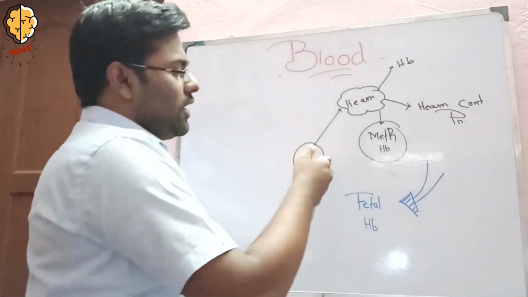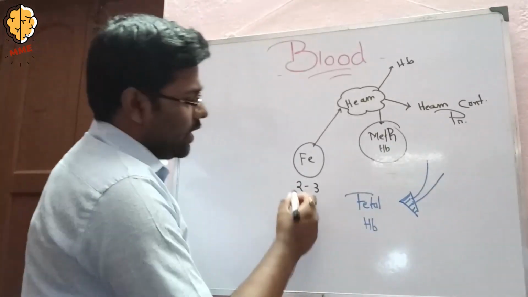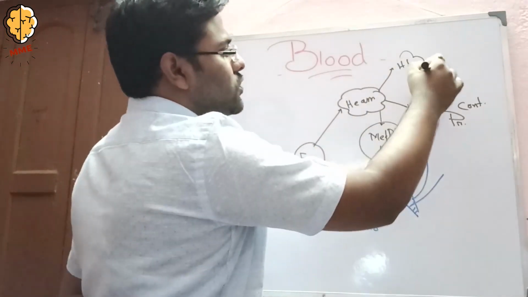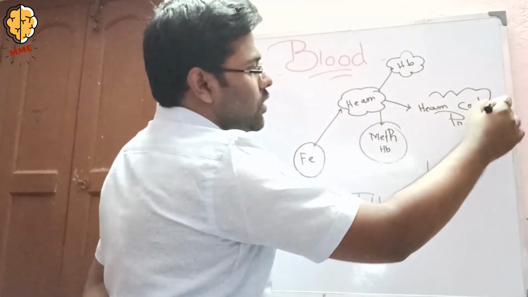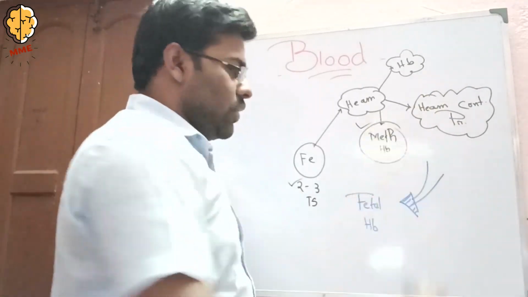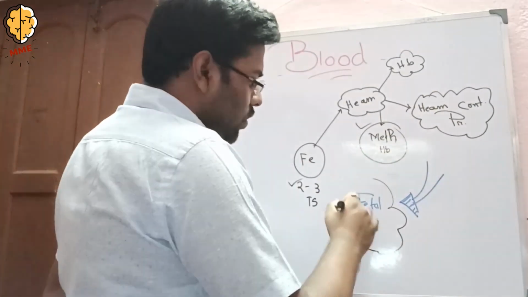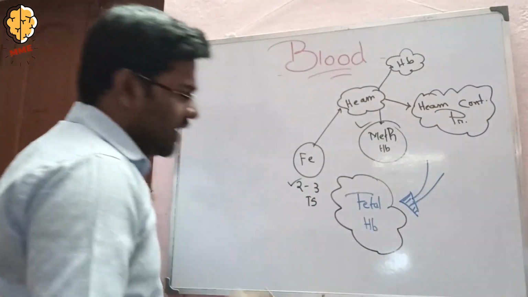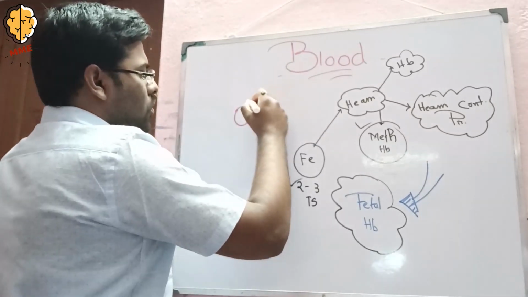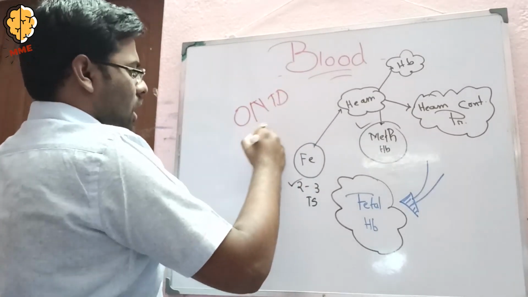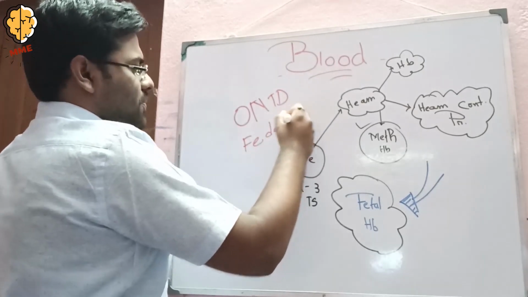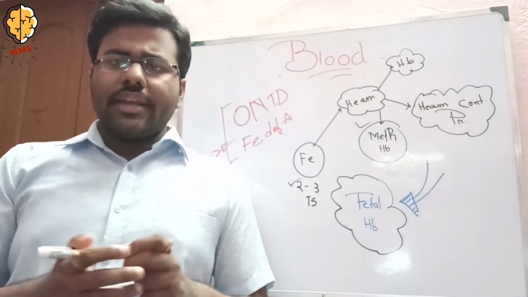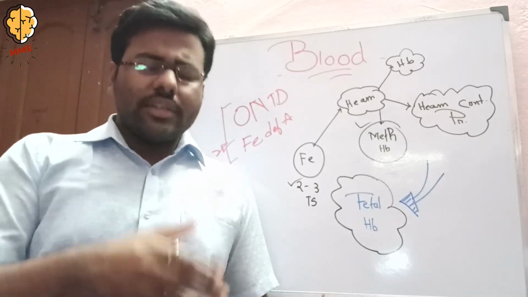Now coming to the iron. Iron, which is given in the second or third trimester, is required for the biosynthesis of heme, which helps in the formation of hemoglobin, heme-containing proteins and methemoglobin, and for that the fetal hemoglobin is formed through the iron. If folic acid and iron are deficient, then there may be open neural tube defects and iron deficiency anemia. So which are the diagnosing points to diagnose folic acid deficiency or iron deficiency?